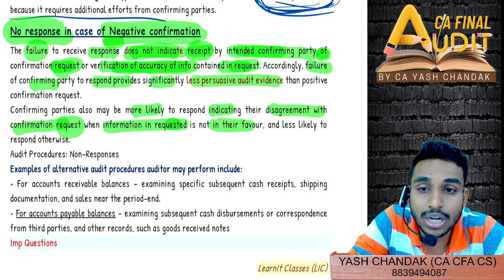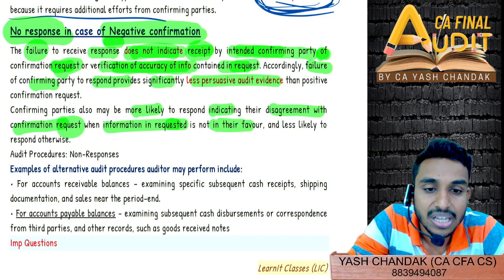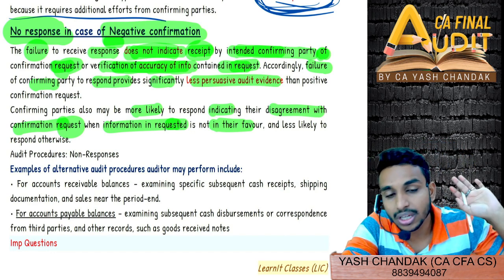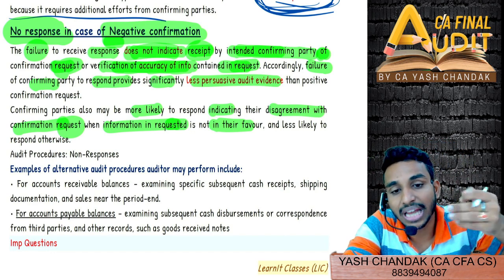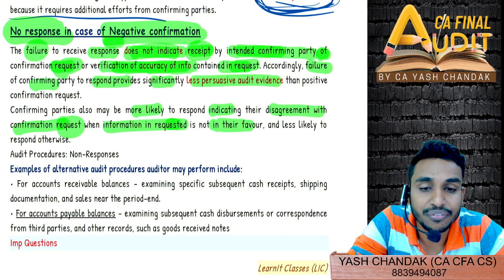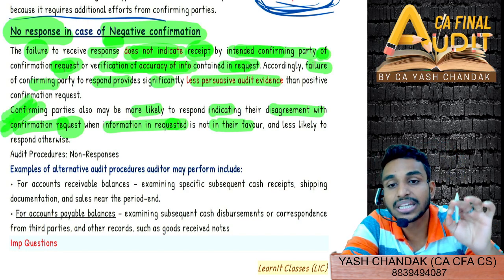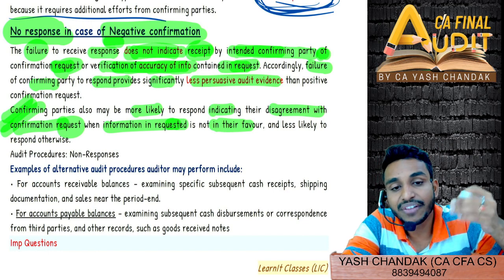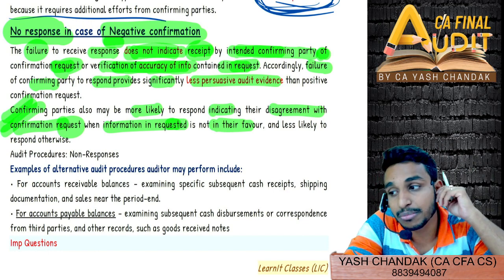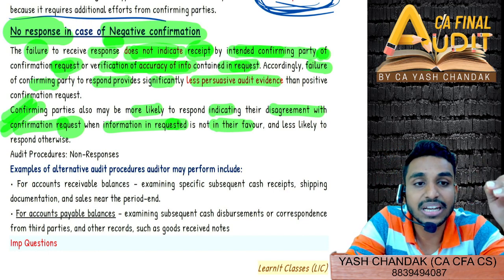Now Nikita will not respond, why would she say that she has to give 9 crores more? By not responding, she'll be confirming that 1 crore is the amount I have to receive. That is what they are saying in this line also, that generally confirming parties are more likely to respond when it's in their favor.